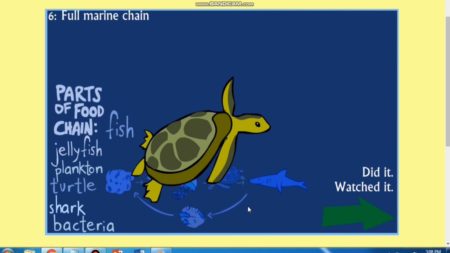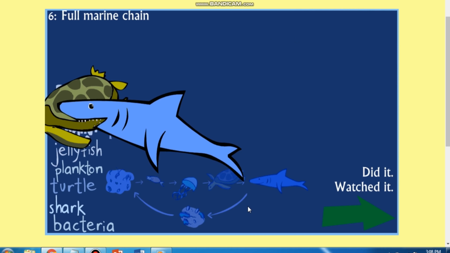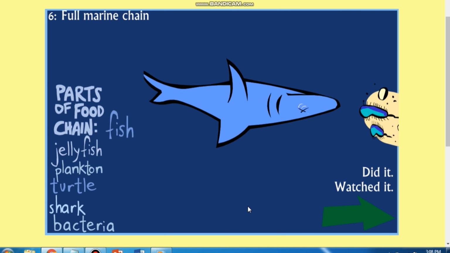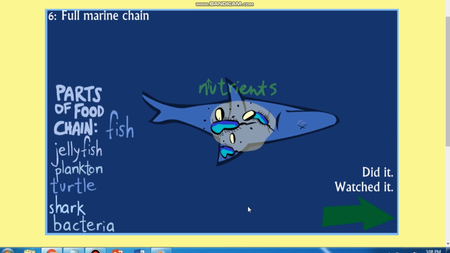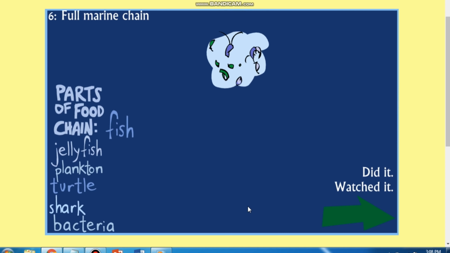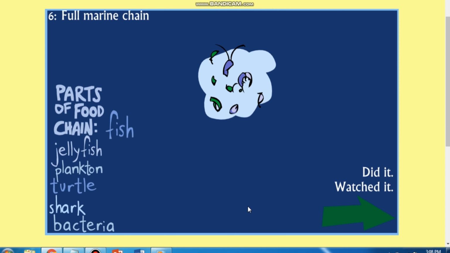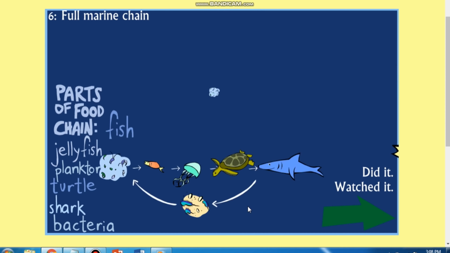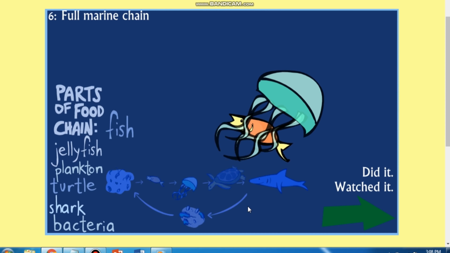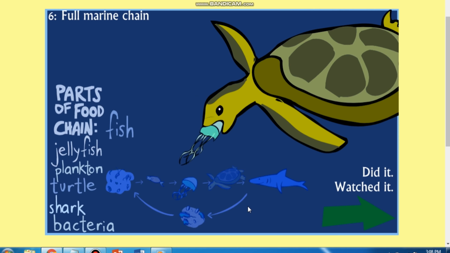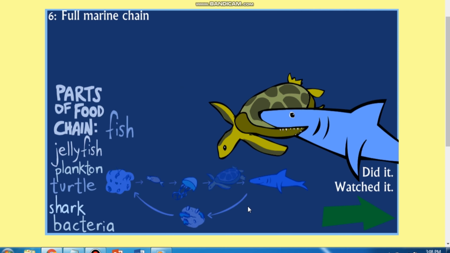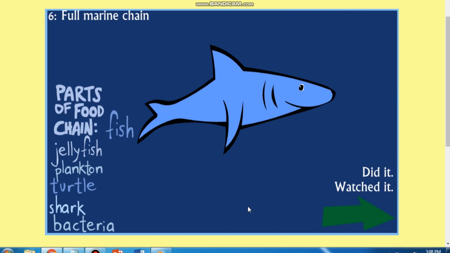The jellyfish is preyed upon by a turtle, making it the tertiary consumer or secondary carnivore. A shark comes and predates the turtle, eventually turning it into a quaternary consumer or tertiary carnivore. When the shark's life comes to an end, bacteria decompose the dead material into simple organic compounds which are absorbed by them. The remaining substances are utilized as nutrients by the phytoplankton for their growth.